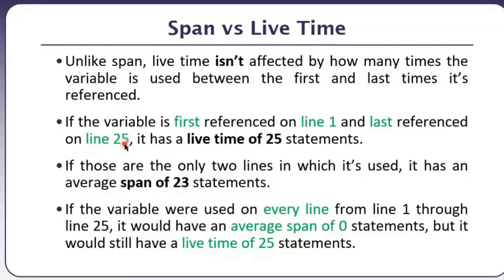But if we are using this variable multiple times between line 1 and line 25, then span will reduce. Okay, let's suppose if we are using them on every other line, so the average span will be 0. If the variable were used on every line from line 1 through 25, of course it would have an average span of 0 statements. Why? Because there has never been any line between them: 0 0 0 0 0 0 divided by 25 or 23 or however many statements, however many times it was used, will actually result into 0, but it would still have a lifetime of 25 statements.